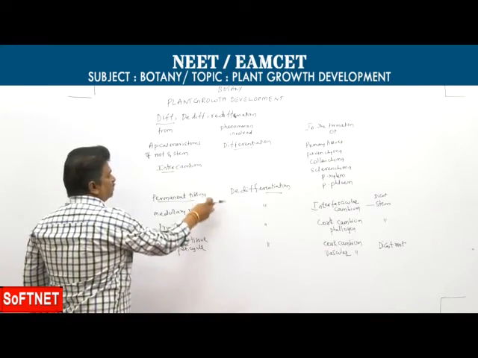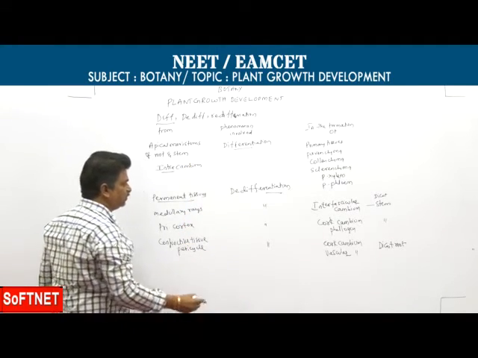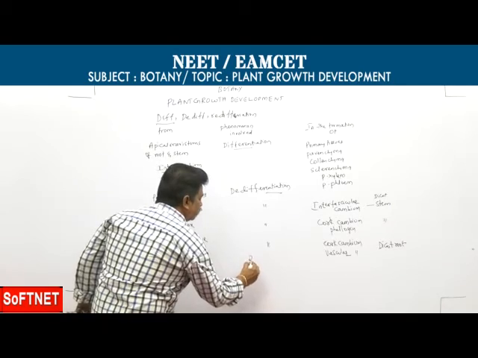These are differentiation and de-differentiation.